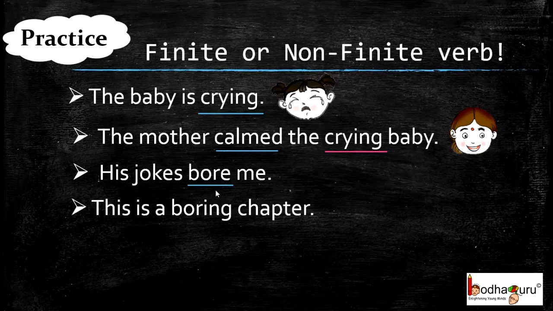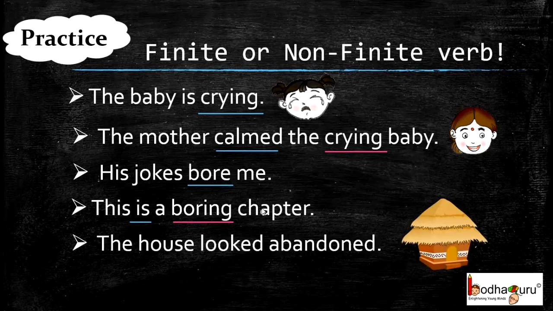This is a boring chapter. What is the main verb here? Here, the main verb is. And if the subject is changed, the verb form will also change. Hence, this is a finite verb. And what about boring? Boring, as you can see, it's modifying the noun chapter and hence it is a non-finite verb acting as an adjective.